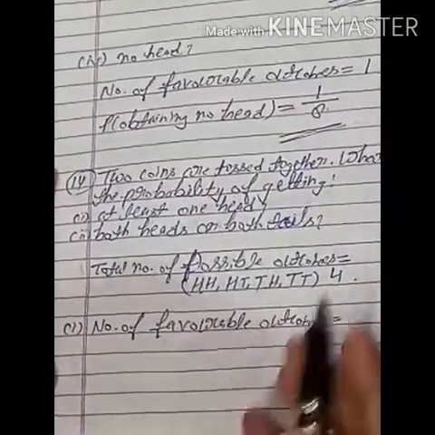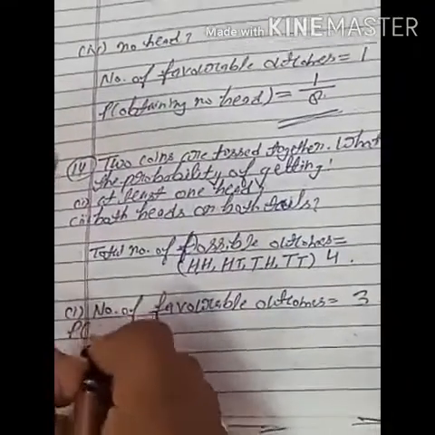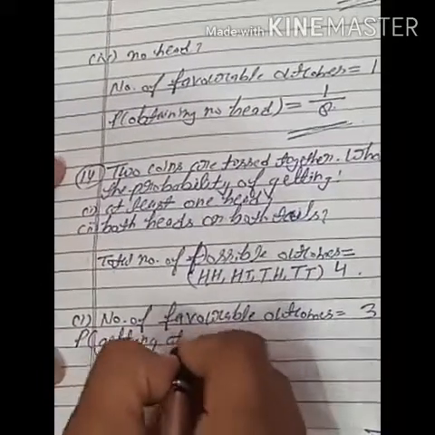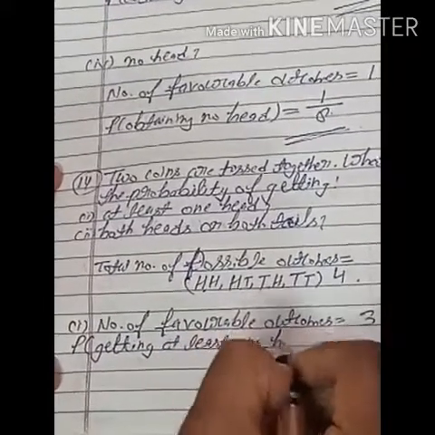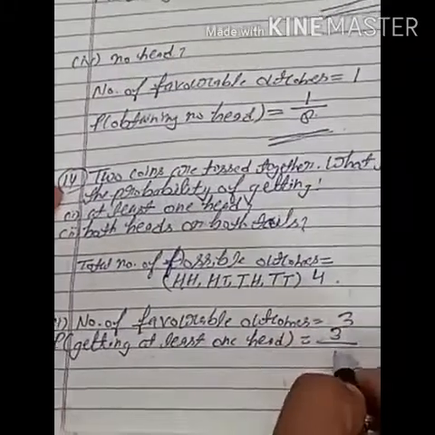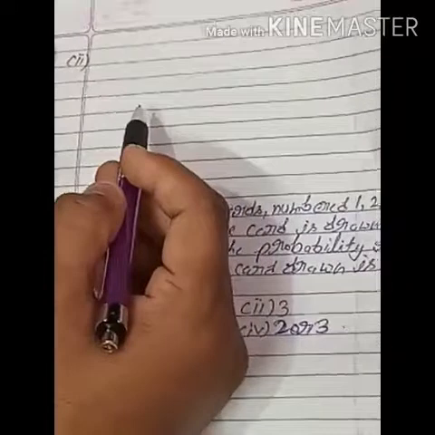So how many are favorable outcomes? 3. So probability of getting at least one head. Number of favorable outcomes 3 upon total number of possible outcomes 4. So 3 upon 4.